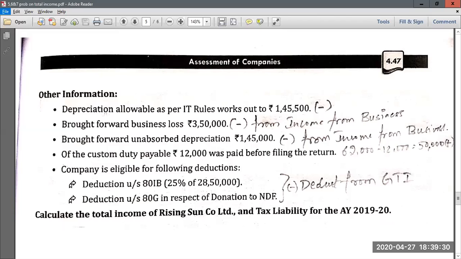Then again, they are saying the company is eligible for deduction under section 80IB. That is, 28,50,000 will be your taxable income from business. Out of that, one-fourth or 25% is eligible for claiming deduction under section 80IB. So directly they have given that 25% of your total business income will be eligible for deduction. Once you get gross total income, you have to deduct it from gross total income. Then deduction under section 80G in respect of donation to NDF. Since you have made donation to NDF, the entire amount will be eligible for claiming deduction under section 80G. So both amounts, 25% of 28,50,000 and the donation amount to NDF, should be deducted from your gross total income.